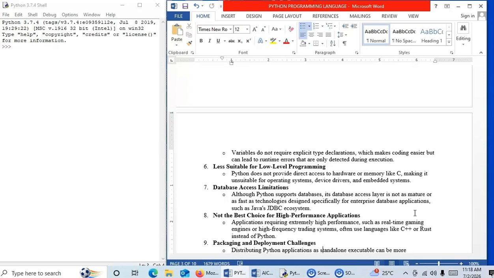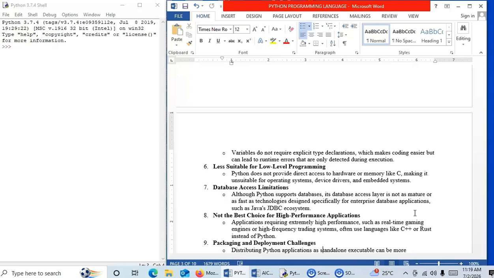Now, less suitable for low-level programming. Python does not provide direct access to hardware or memory like C, making it unsuitable for operating systems, device drivers, and embedded system applications. Okay? Database access limitations. Although Python supports databases, its database access layer is not as mature or as fast as technologies designed specifically for enterprise database applications, such as Java's JDBC ecosystem.